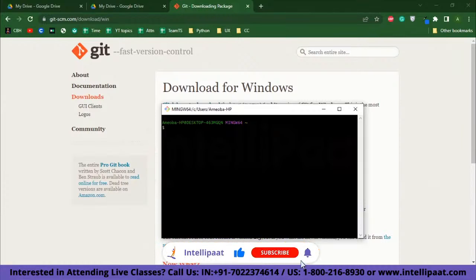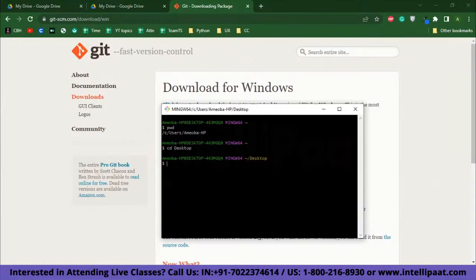And before we move ahead, I want to talk about a few basic Linux commands. The first one is pwd, which basically stands for present working directory, and it says we are in the C drive, users, amoeba-hp. Alright, now I want to change the directory to desktop. Okay, now I am in the desktop area, and here I want to open a new project folder.